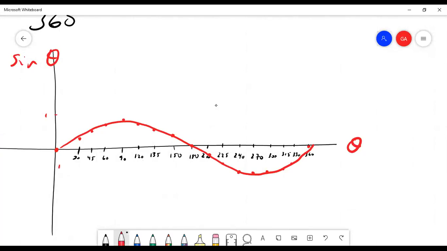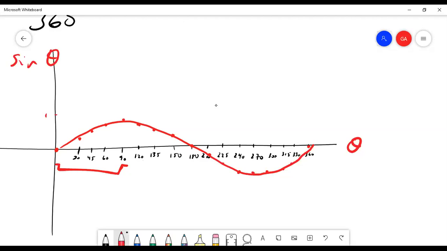And so we did this exactly for these first points, this is how I started the lecture. I plotted these points, and then I did a few. I did 120 and 135, and then I also did 210, just to show you the general shape. So this is what you get when you plot the sine of theta, and it continues actually. If you were to keep going, so 360.